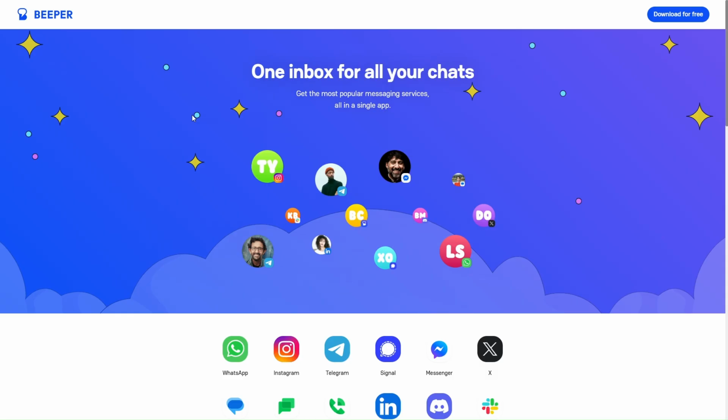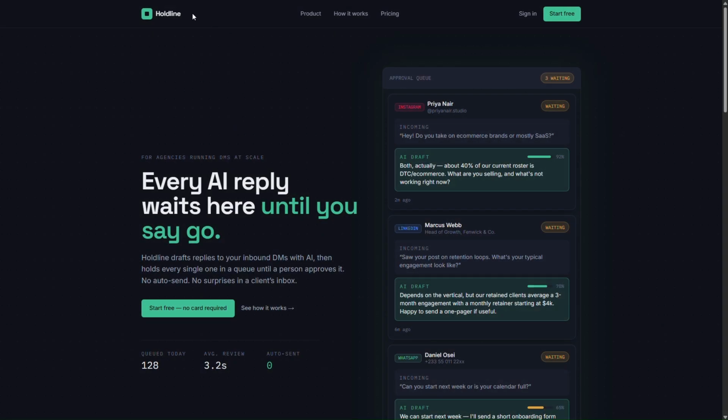Now let's directly jump on to our code base and see what we are trying to build and how we are building it. This is our product, which is Holdline. It's a simple product, not too complex. Every AI reply waits here until you send it. Simple tagline. What we are trying to do is let the user connect their LinkedIn, their Instagram, and their WhatsApp. So initially we are tracking only three platforms: Instagram, LinkedIn, and WhatsApp.